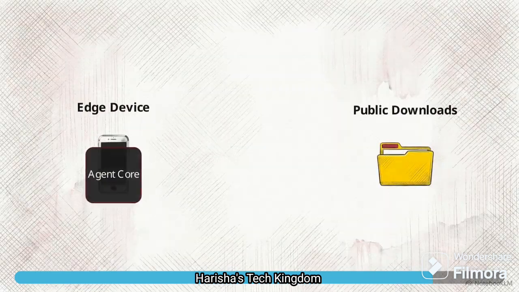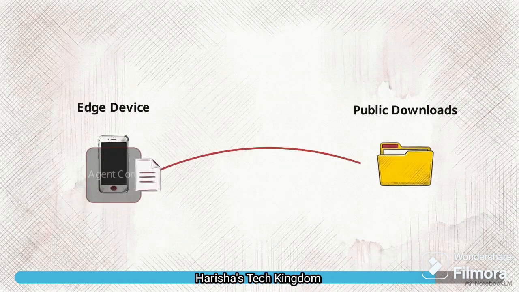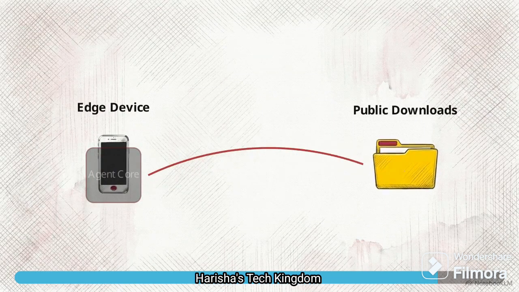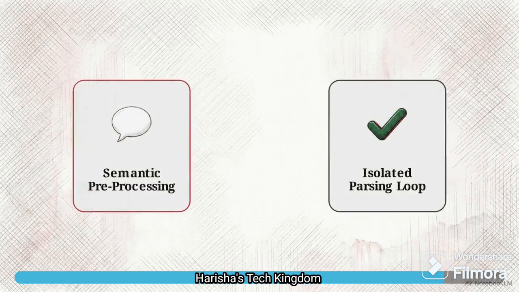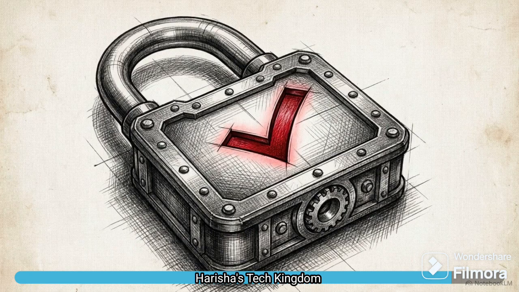These logs are routed directly into the Android device's public downloads folder using the Media Store API, guaranteeing total operational visibility for the user. Bridging intelligent semantic preprocessing with an isolated parsing loop creates an auditable agent that never compromises deterministic execution.